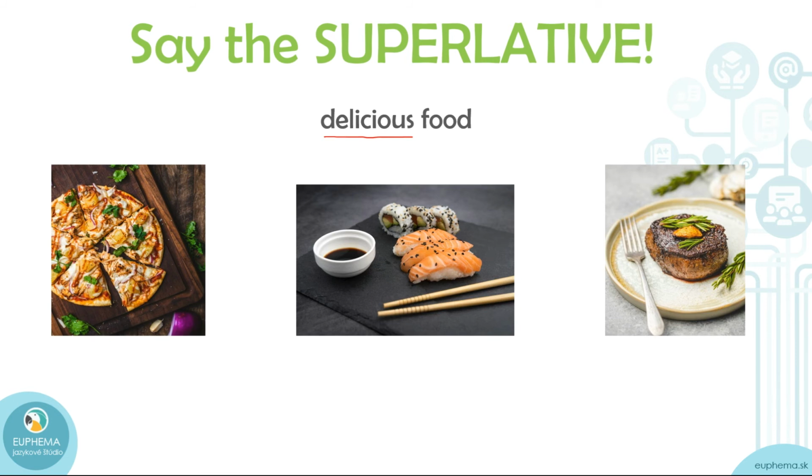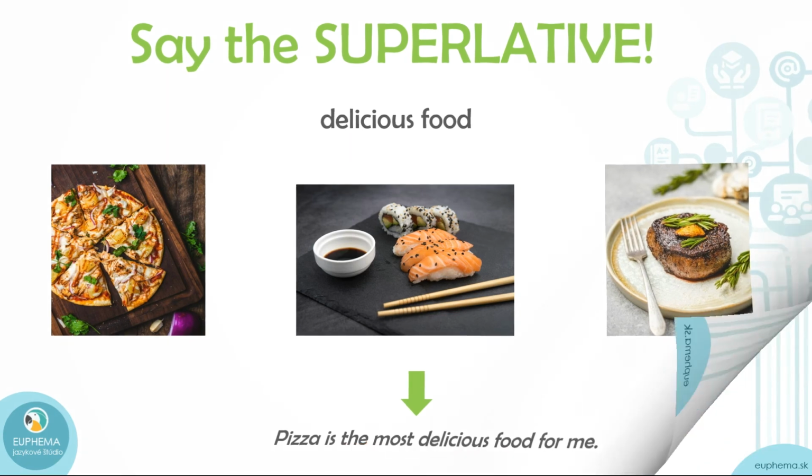So the question is, which one is the most delicious food for you personally? Tell me. Okay, and now I'll tell you. So pizza is the most delicious food for me. Okay, so the most, and then this long adjective, delicious.